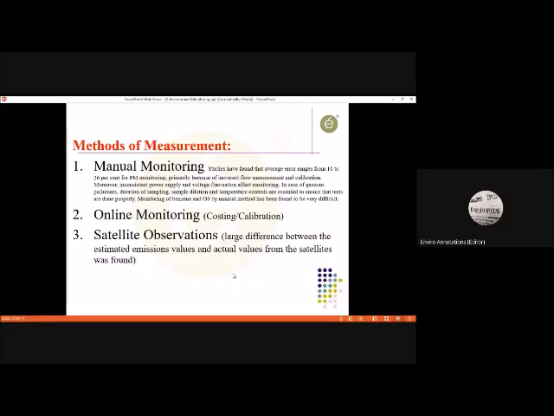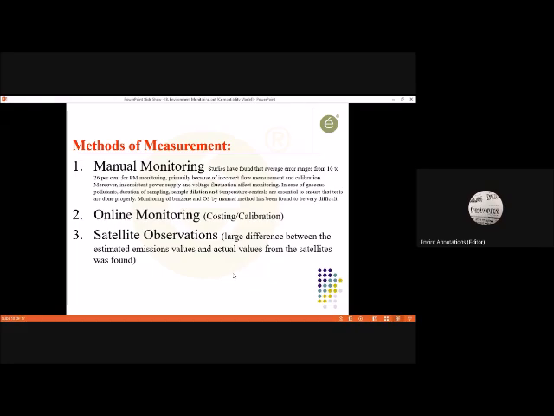Third one is satellite observations. You must have seen these days that somebody is saying Gurgaon is the worst polluted. Now what they do, they are sitting in the United States and they are accessing through satellite. The satellite imagery data they access, and they pinpoint a particular area and say that, you see, right now it is 900 microgram per cubic meter in this particular area. That satellite data can be accessed from anywhere. That is a good thing.